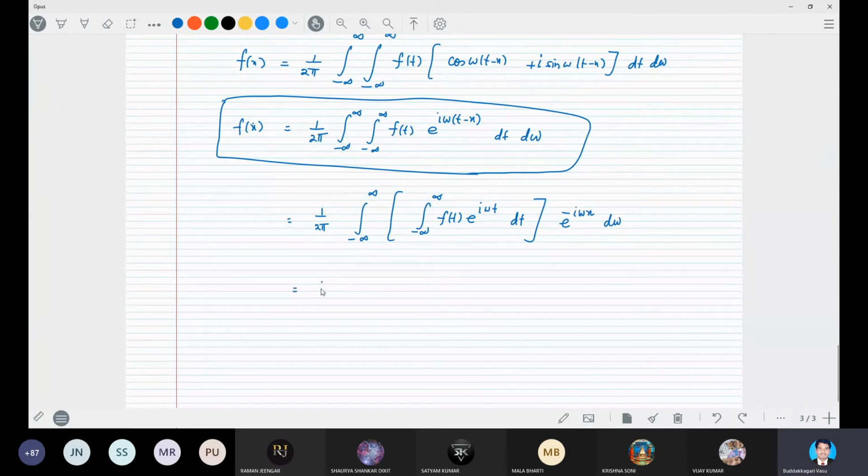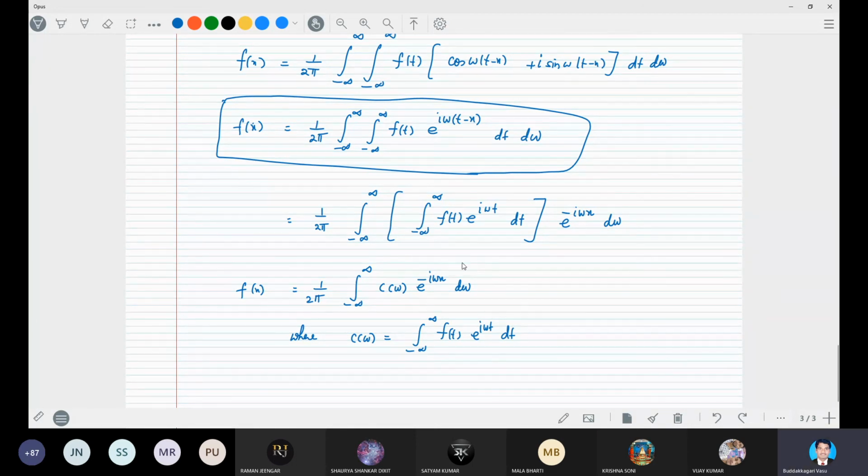Or we write it as f(x) is equal to 1 by 2 pi integral minus infinity to infinity c(omega) into e power minus I omega x d omega, where c(omega) is equal to integral minus infinity to infinity f(t) into e power I omega t dt, right?